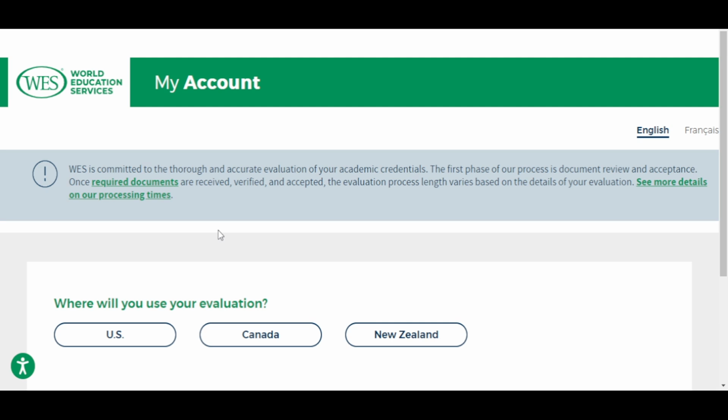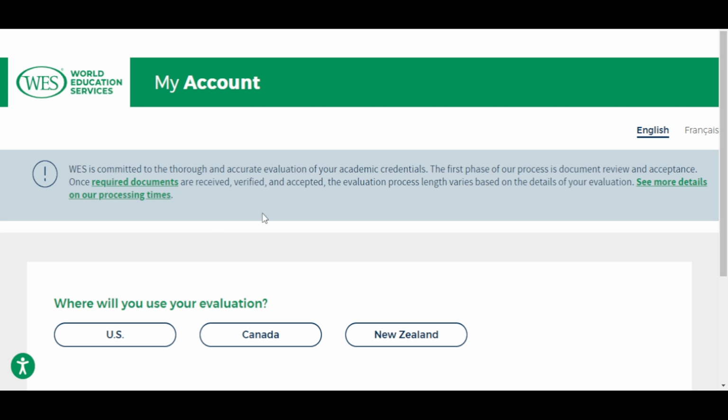Note that you can only upload your certificate. You cannot upload your transcript on this site. It is your university that will upload or send the transcript to WES. Take note of that. You can't do it yourself. Your documents will not be evaluated if you upload your transcripts yourself.